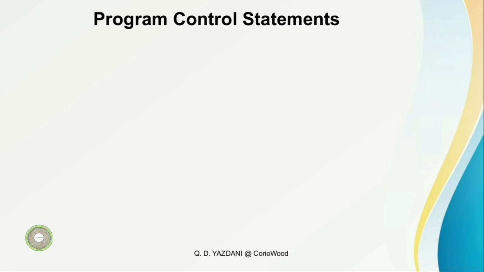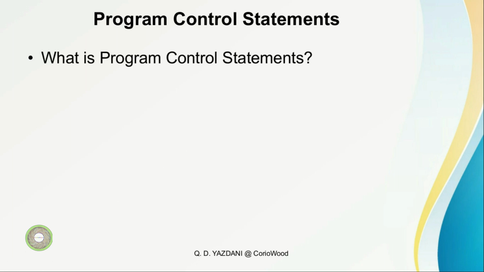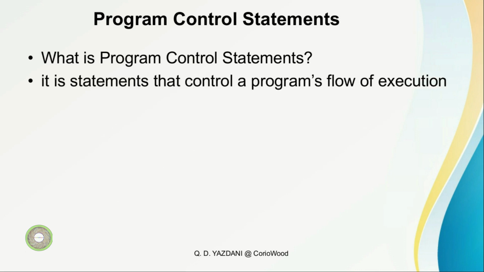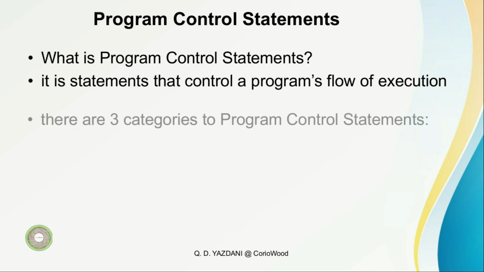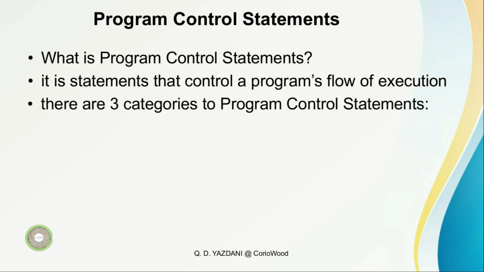Today we're going to see what program control statements are. Program control statements are statements that control a program's flow of execution. There are three categories of program control statements. As we said, they control the program's flow of execution, so whatever executions happen, the flowing of the program.